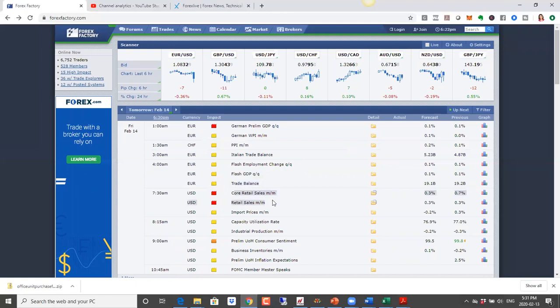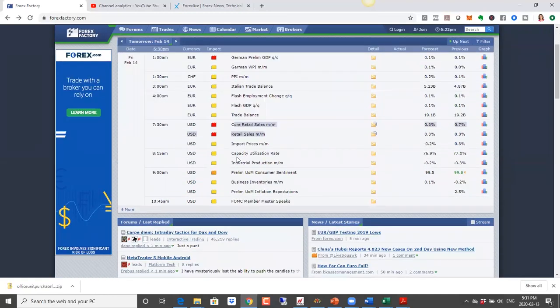We also have retail sales numbers out of the US. These numbers are very important because they show what kind of economic activity went on in the country. And with the retail numbers, if we see that they're below expectations, then we're likely to see the US dollar drop. And coming up, we also have a bunch of data, preliminary consumer sentiment numbers, as well as capacity utilization rate from the US. So keep an eye on the US dollar. We could see some volatility in the US dollar as a result.